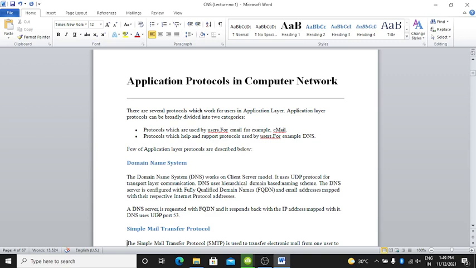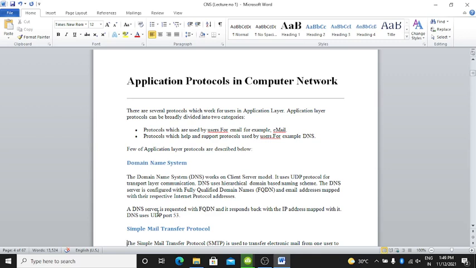First one is the domain name system. The domain name system works on the client-server model. It uses the UDP protocol for transport layer communication. DNS uses a hierarchical domain-based naming scheme. The DNS server is configured with fully qualified domain names, FQDN for short, and these map to their respective internet protocol addresses.